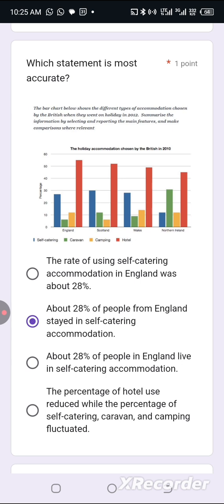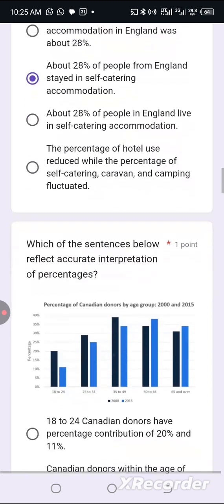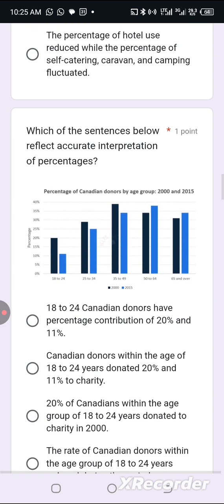Third one says about 28% of people in England live in. No. These guys went on vacation, so they are not living there. They just went there for a while. So the correct word should be stayed in. Then last option, the percentage of hotel use reduced. No, you can't use language of trend here. Reduced cannot fit in.